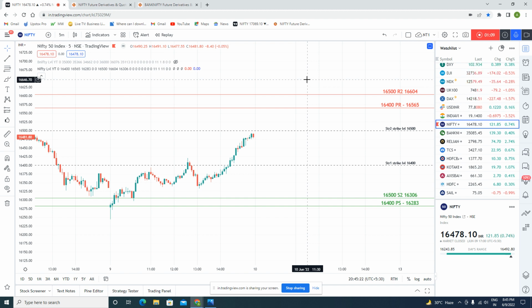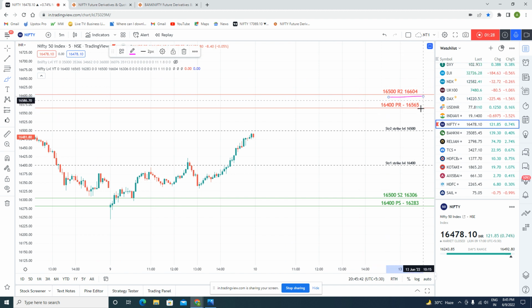But the resistance levels you have to analyze; you cannot get them directly from the option chain. Actually, we are getting them from our algo and some statistical calculations. There is no direct method for it. As per our calculations, the 16500 resistance corresponds to 16604 and the 16400 resistance corresponds to 16565. The supports are 16283 and 16306 for 16500.